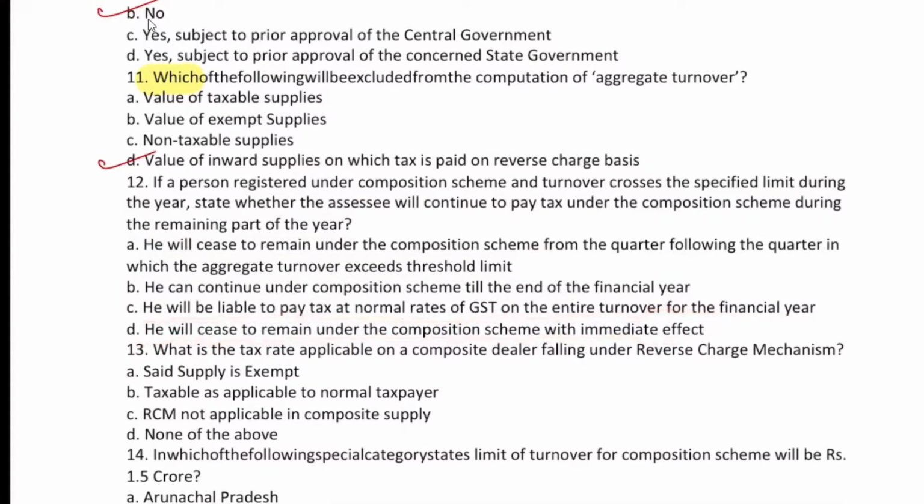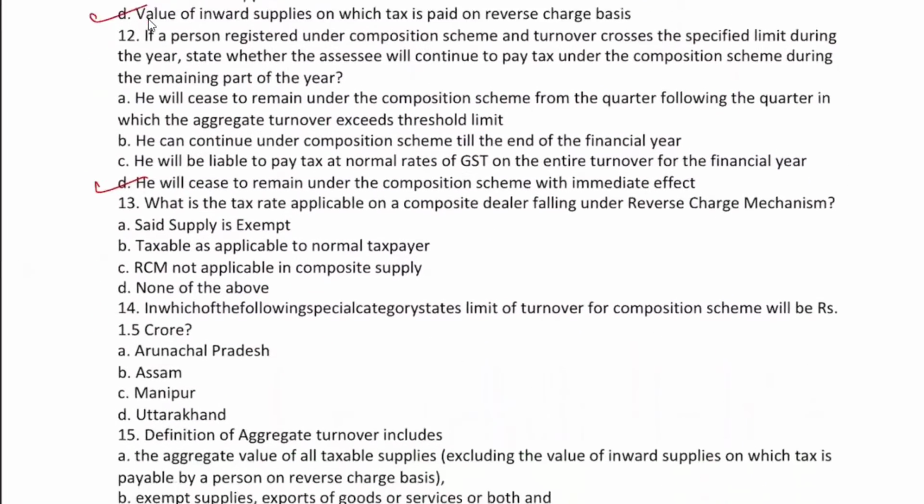I think option D. Immediate effect. For example, if 18 February was the date, I told you that from 19th February he's out of it.